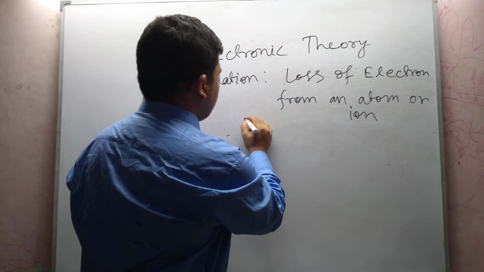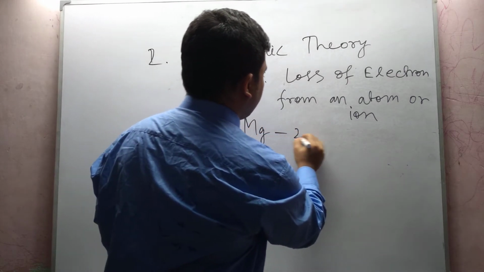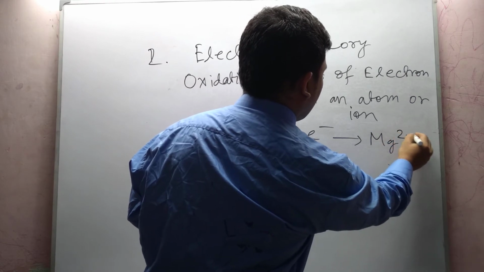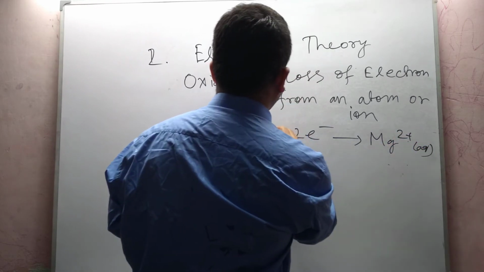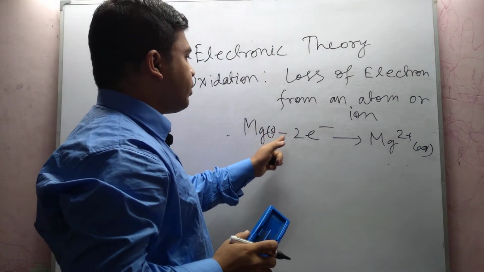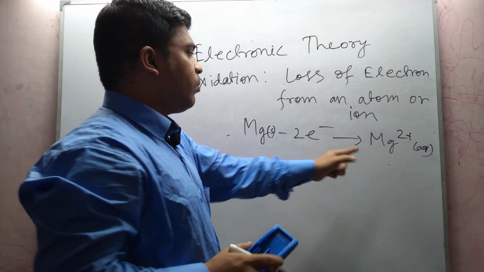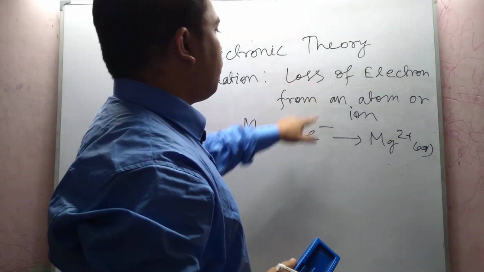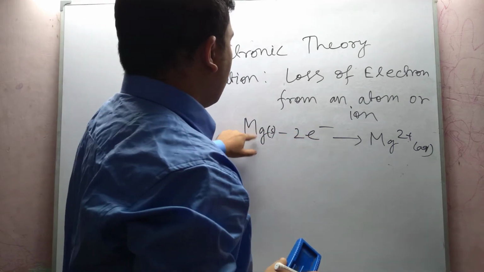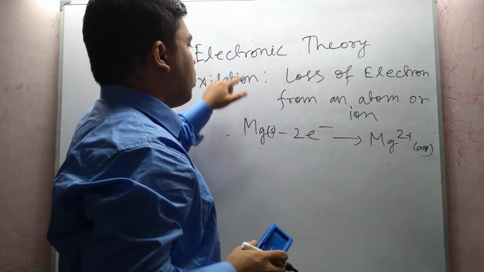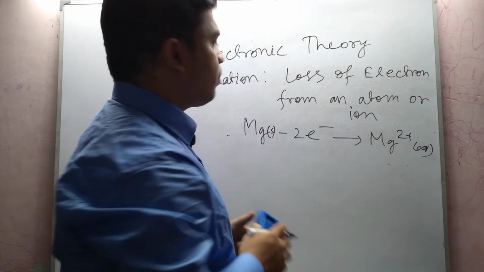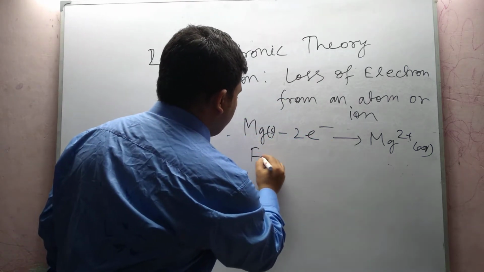As for example, suppose solid Mg loses 2 electrons, it is converting to Mg2 plus. So when Mg loses 2 electrons to form magnesium 2 plus, it is loss of electron from magnesium metal. Therefore magnesium metal is getting oxidized here. We can take other examples also.